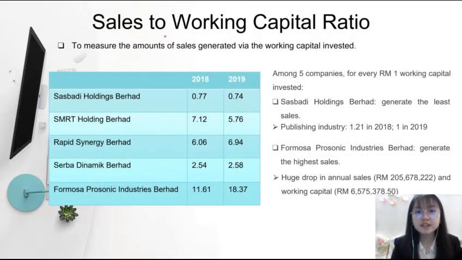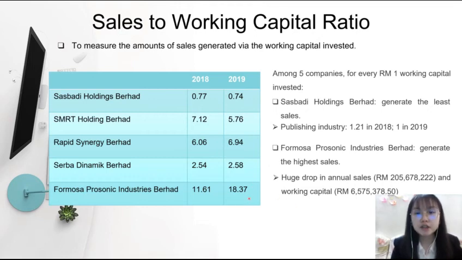Now, we will focus on the sales to working capital ratio. Based on the computation result as shown in the table, we can know that Sasbadi is only able to generate 77 cents and 74 cents for every 1 ringgit of working capital invested. I would like to draw your attention that the sales to working capital ratio for the publishing industry is up to 1 for both years. Therefore, Sasbadi can be considered to have poor performance in using its working capital to generate sales. Formosa Prosonic Industry Berhad generates the highest sales, especially in 2019, by using its working capital.